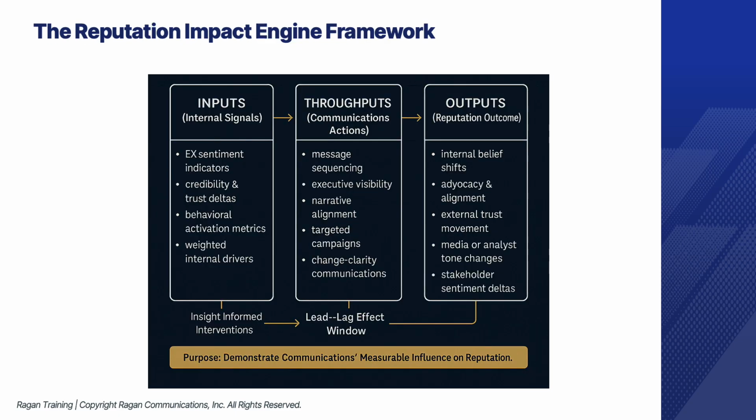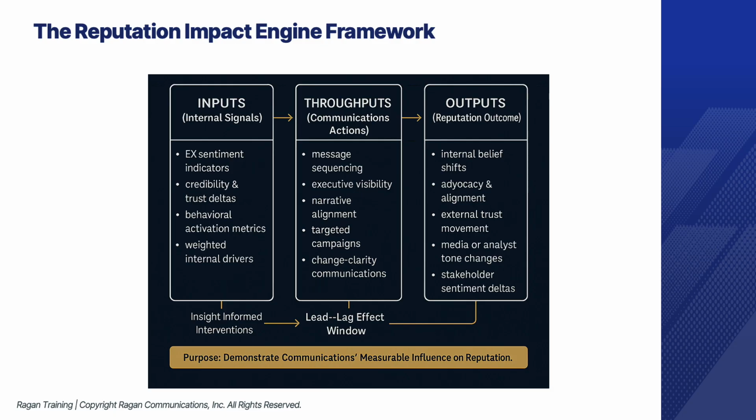The Reputation Impact Engine is your central operating system for demonstrating communications impact, because it unifies everything we've learned across sections 1 and 2 into one causal chain. And here's how it works. Step 1 are your inputs or signals. We start with internal employee experience indicators like coded sentiment, trust drivers, credibility scores, and behavioral engagement data. These represent the organization's internal reality, the foundation of any reputation outcome.